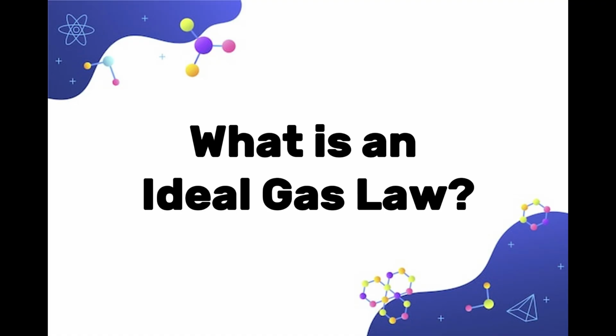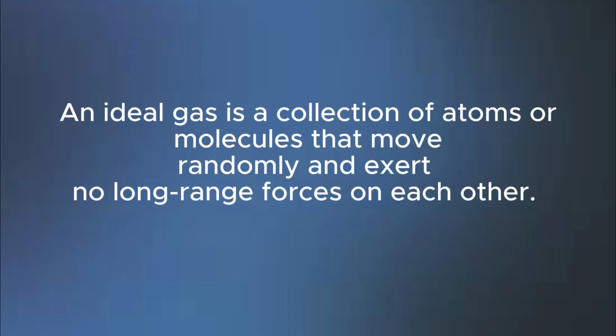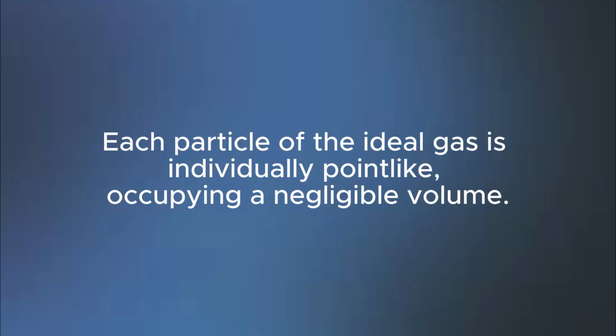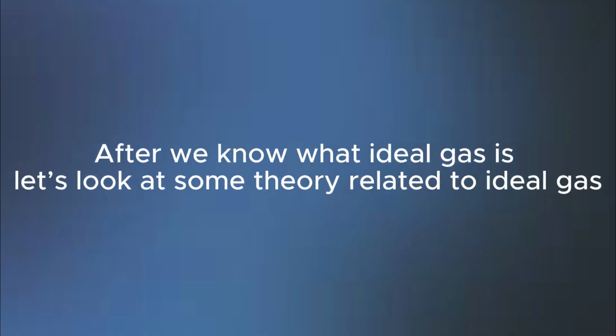What is an ideal gas? An ideal gas is a collection of atoms or molecules that move randomly and exert no long-range force on each other. Each particle of the ideal gas is individually point-like, occupying a negligible volume.